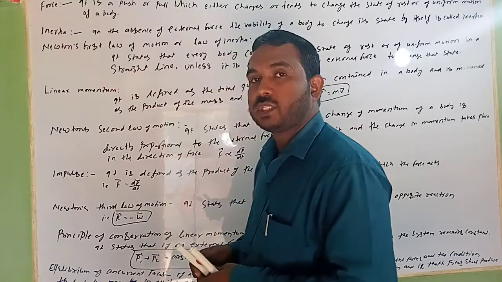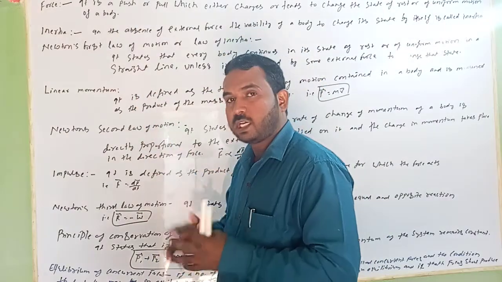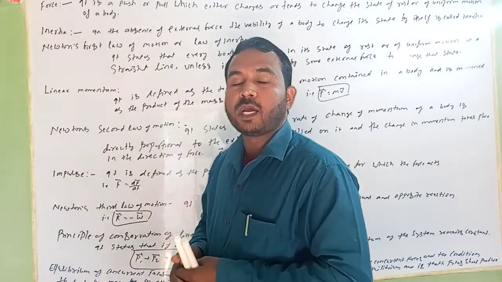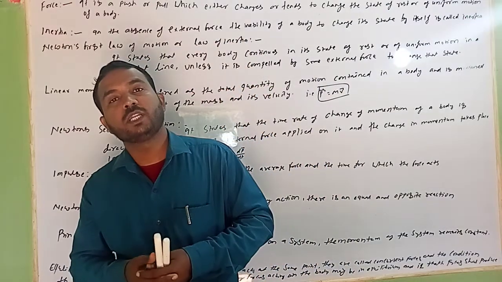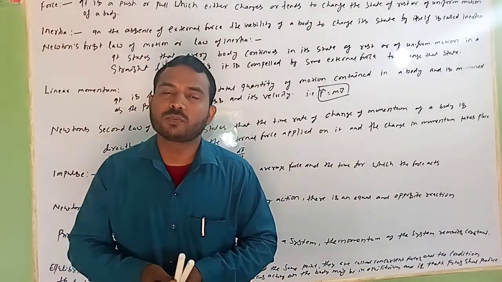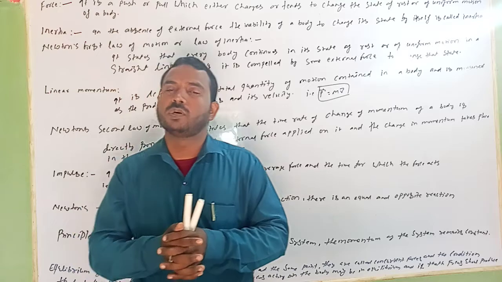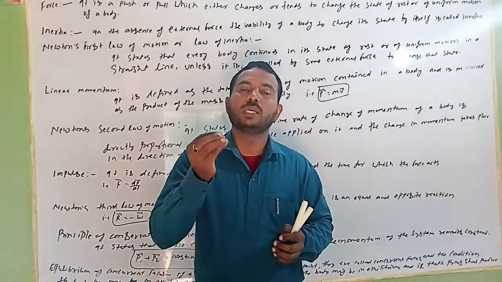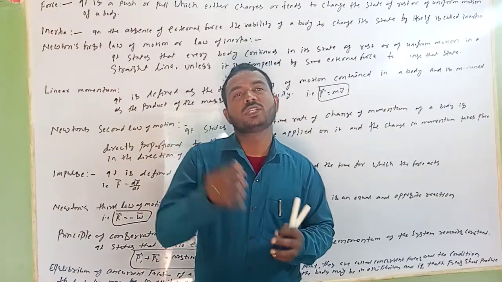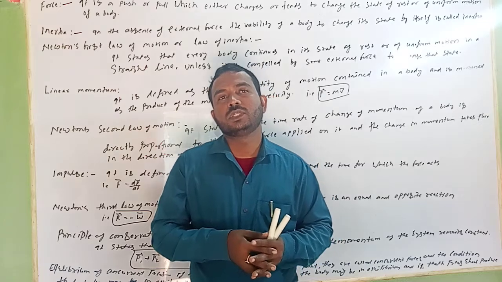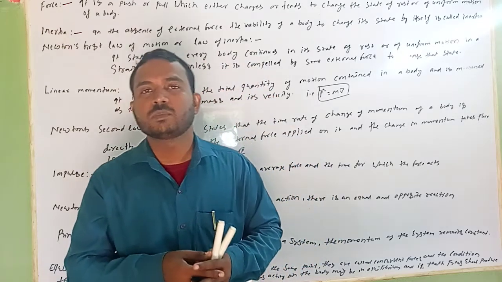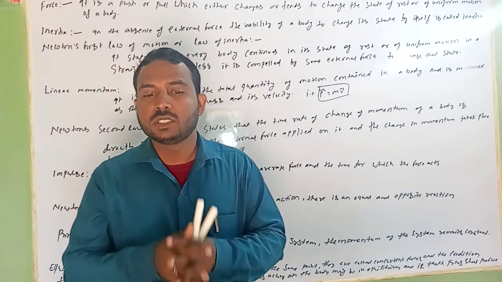You can see the definitions, basically all of which I have written here. I have also explained inertia. Inertia means what? It is the inherent property: in the absence of an external force, an object stays as it is, and when an external force suddenly comes, it changes.